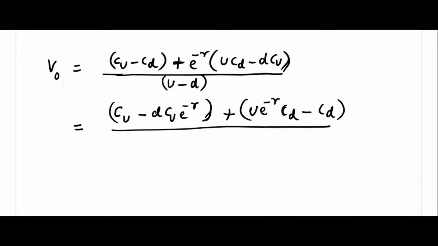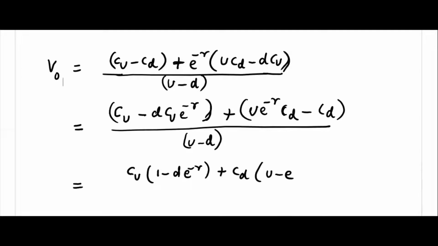and you divide it by U minus D. Then what will happen? You can write this this way. Cu, anyway, let's take common, 1 minus D e power minus r, and you take Cd common here. Okay, U comes here.